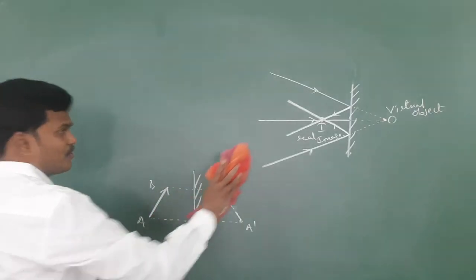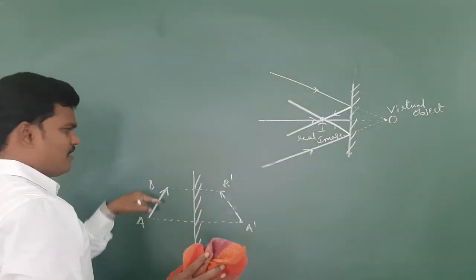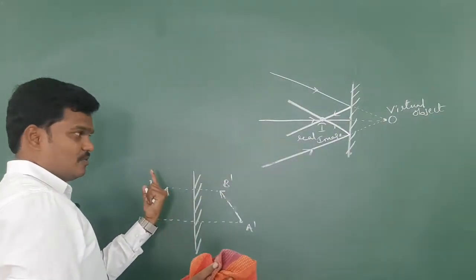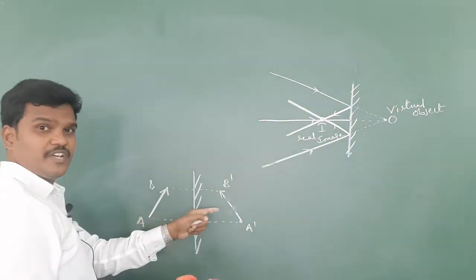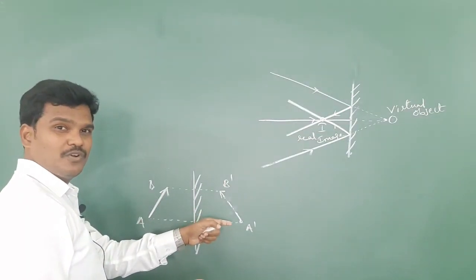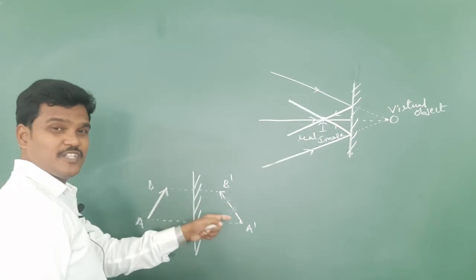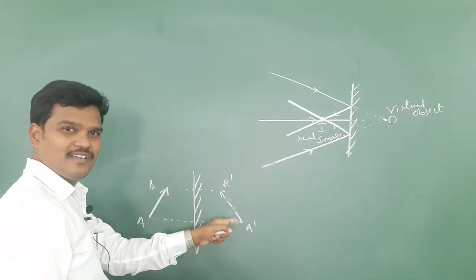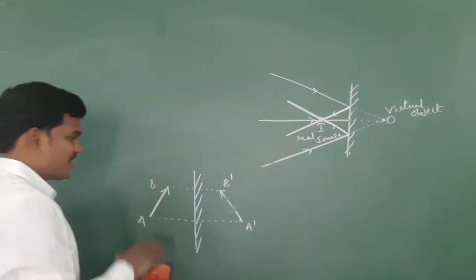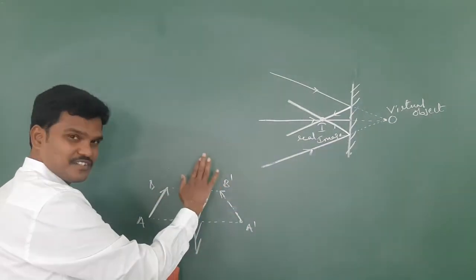You are going to see the reversal effect. If I place an R, you get an opposite R. Some letters are different. If I place an O, what is the image? The image is also O. If I place a T, the image is also T. If I place an I, the image is also I. If I place a capital R, the image is reversed.